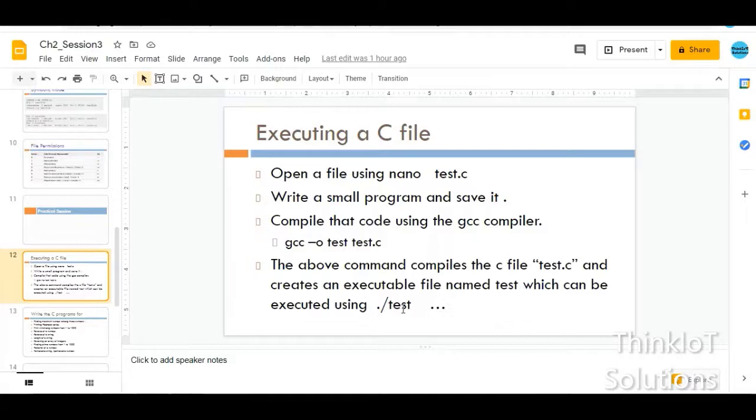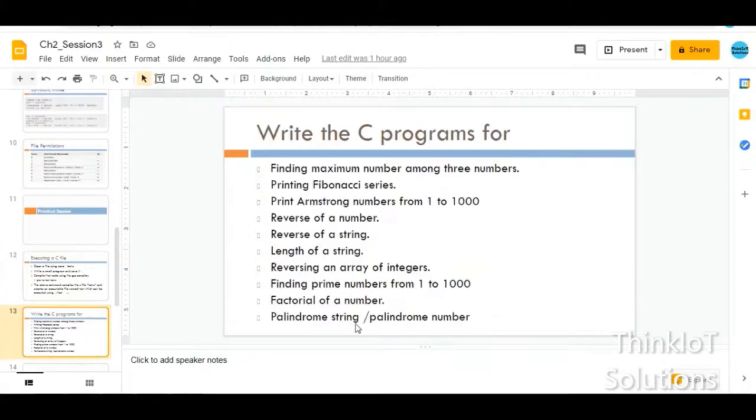But until then, you can practice all these Linux commands in your instance. You can create different directories. You can move from one directory to another directory. You can use Nano to create different files, and you can also use Nano to create a C file, and you can practice some of these programs, compile them, and execute them to get a clear idea about what we have discussed today. So the more you practice, the more you are going to learn.